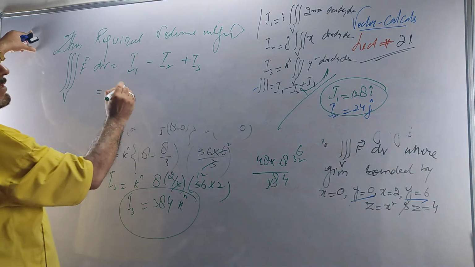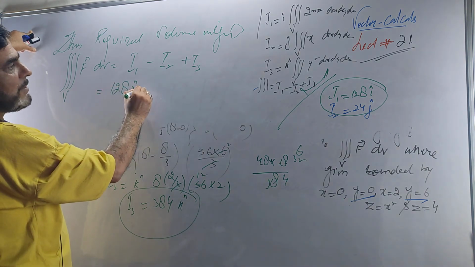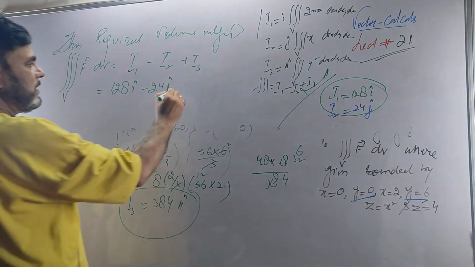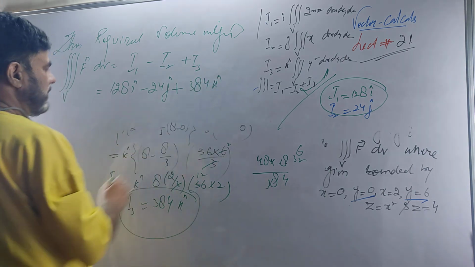What is your I1? It is 128i. What is your I2? It is minus 24j. What is your I3? It is plus 384k. This is the required result.